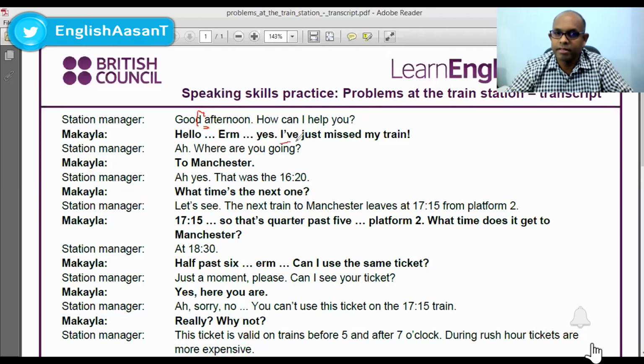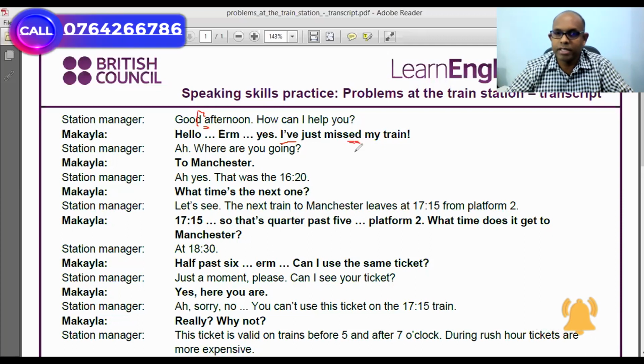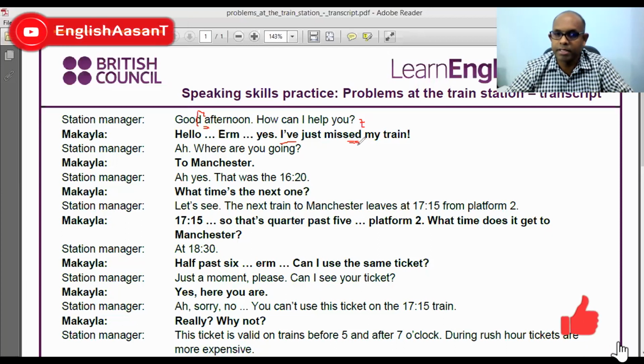I've just missed my train. This D, okay? D after unvoiced sounds is pronounced as T. This becomes T, and missed. I've just missed my train. In this case, it becomes a T sound. Missed my train.